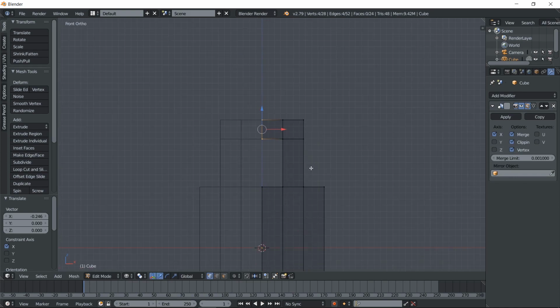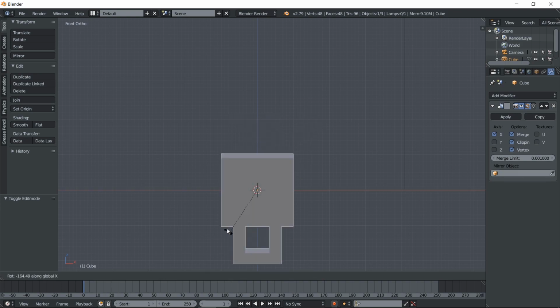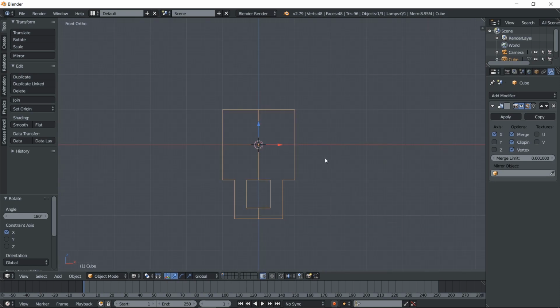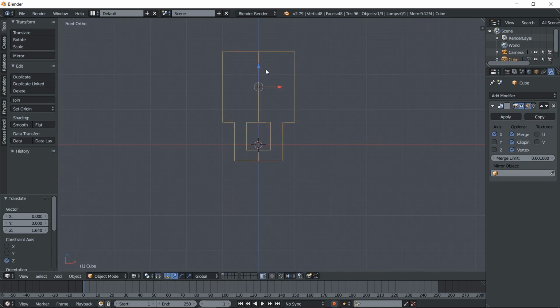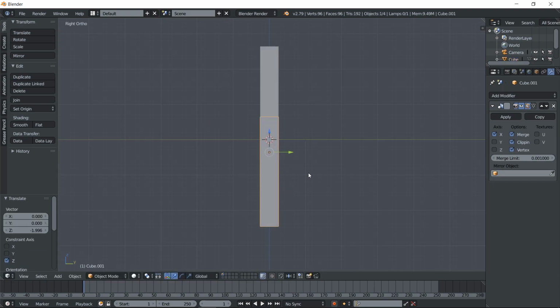Okay. And then we will need to make this R and X. Type on your keyboard 90. Oh, I'm sorry, 180 to make it go down. Okay, we will need another one.